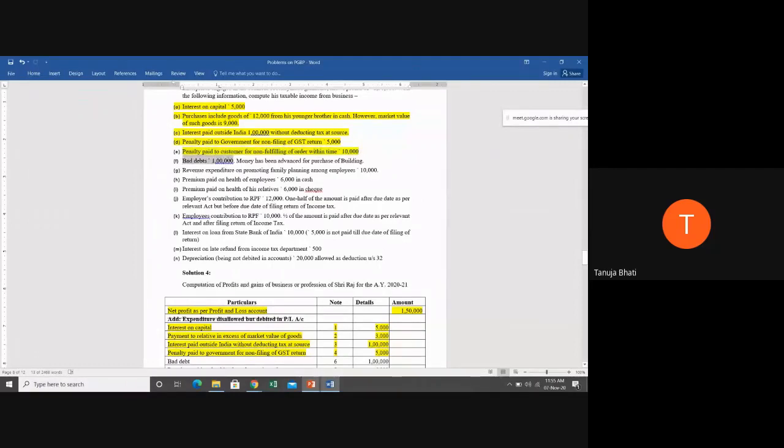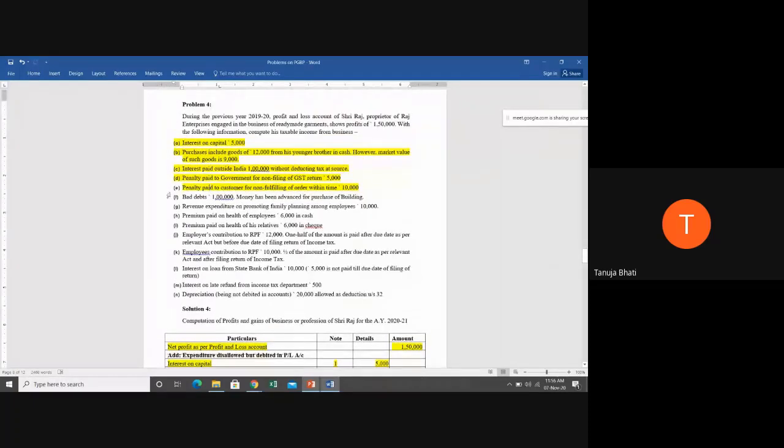Next, bad debts are 1 lakh rupees. This 1 lakh rupees of bad debts has arisen because money has been advanced for the purchase of building. So Mr. Raj had purchased some building for which he had given an advance of 1 lakh rupees, and now he's not able to recover that advance back. So it became bad debts. Tell me, students, whether this bad debt will be allowable or disallowable.